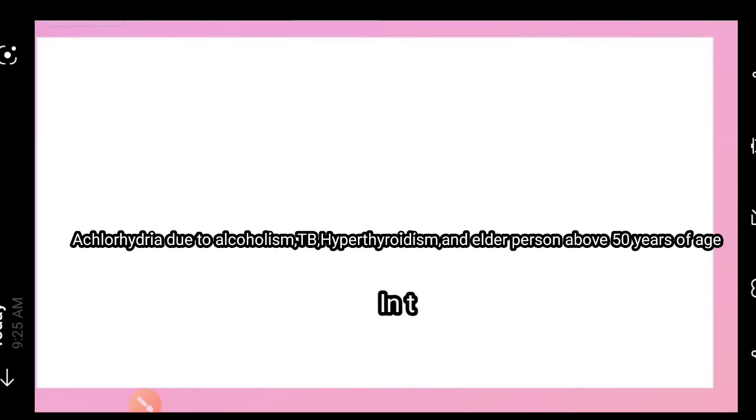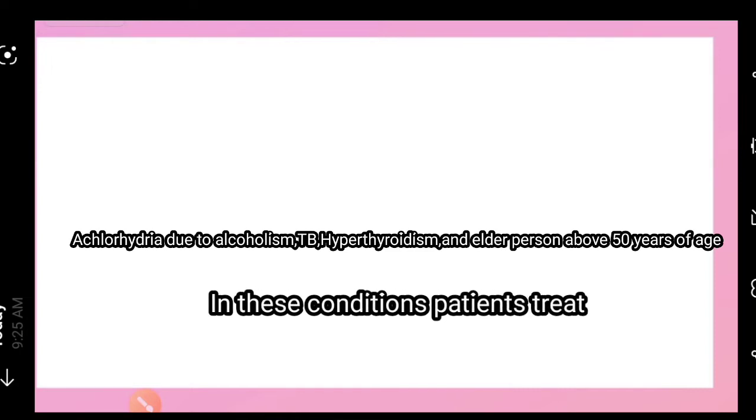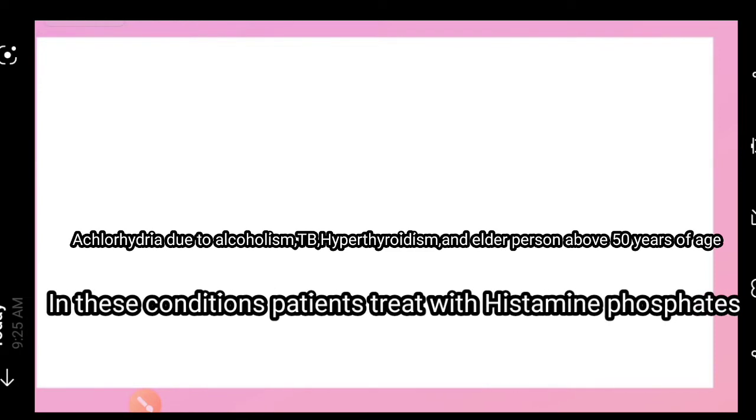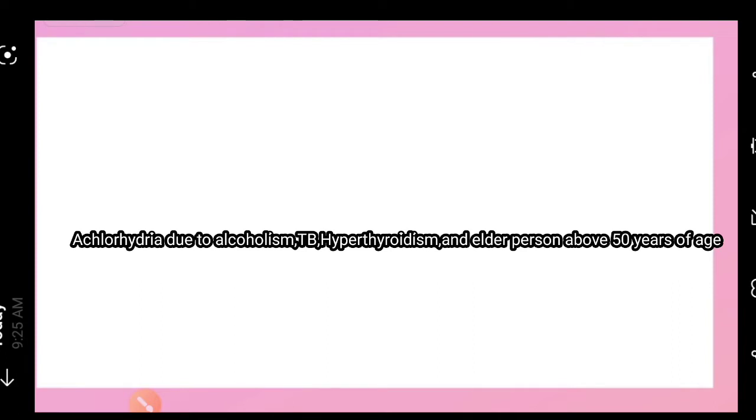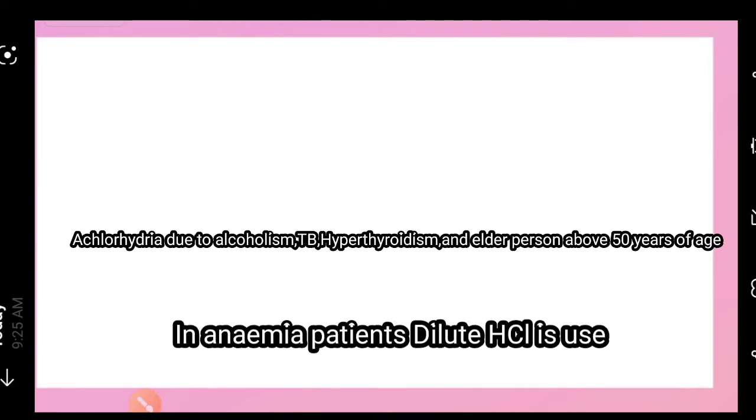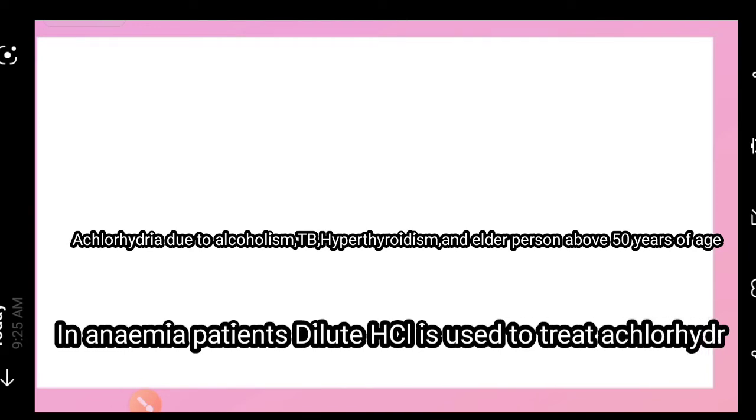Similarly, in anemic conditions, the secretion of our stomach juice is sometimes decreased, and in that case dilute hydrochloric acid is used as a drug to treat the achlorhydria condition.